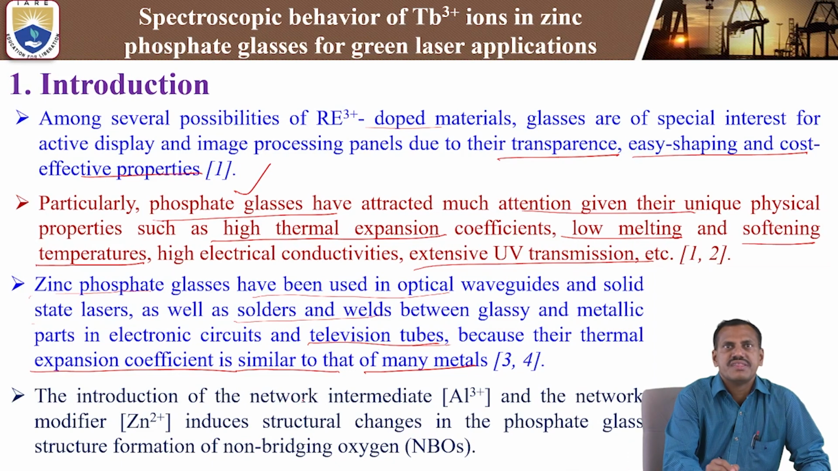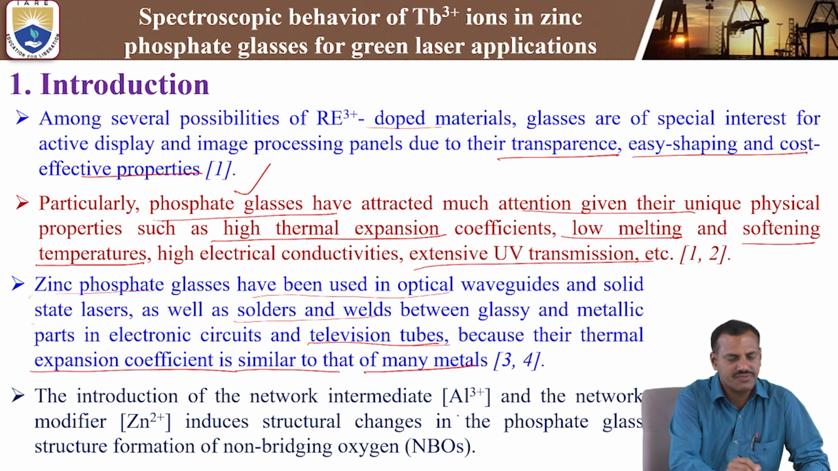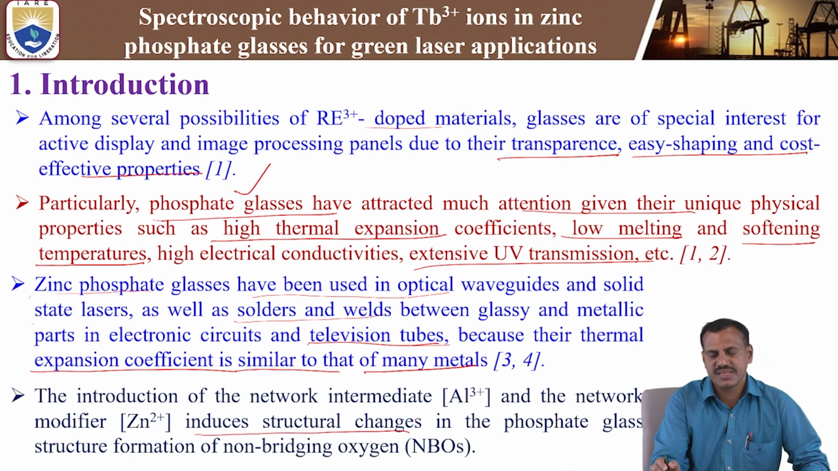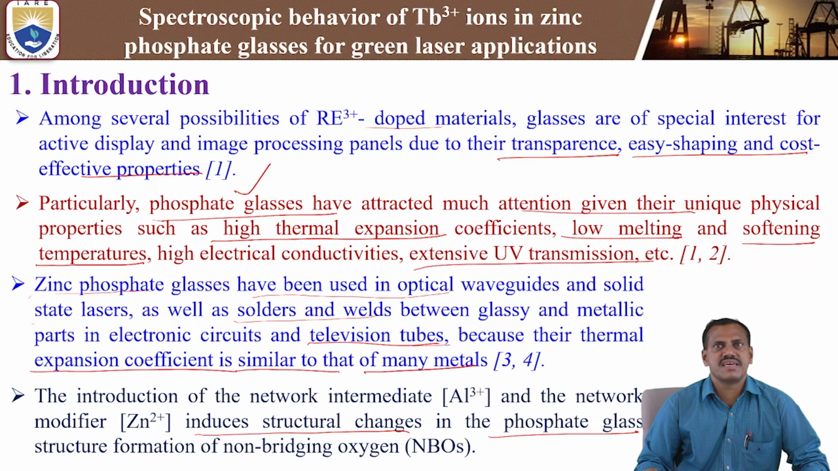Next, coming to the introduction, the network intermediate aluminum Al3+ and network modifier zinc Zn2+ induce structure changes in the phosphate glass structure, with formation of non-bridging oxygens, NBO. So these are the important parameters for the terbium 3+ zinc phosphate glasses.